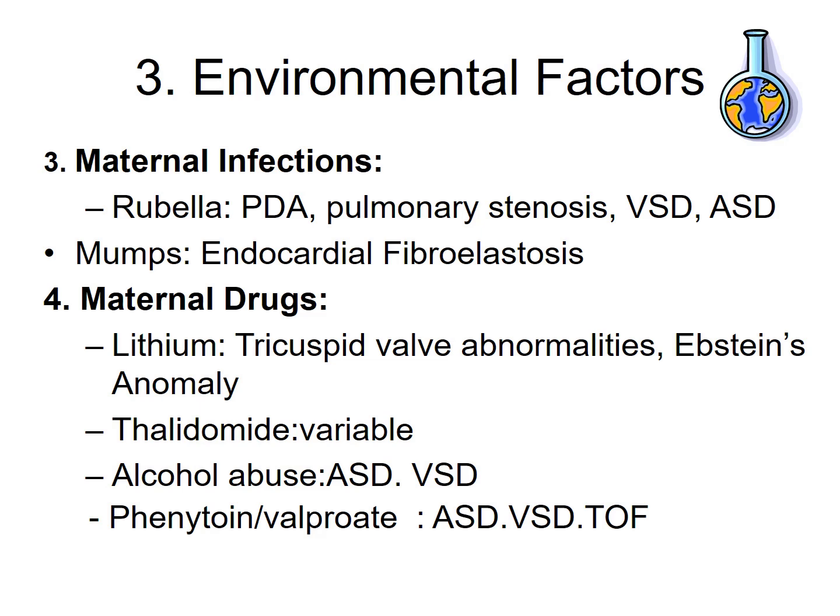And now number 4, there are certain drugs which may affect. If the mother takes the following drugs, the baby might be born with these congenital heart diseases. With lithium, tricuspid valve abnormalities, Ebstein anomaly is common. With thalidomide intake, there are variable congenital heart diseases. With alcohol abuse, there might be ASD, VSD. With phenytoin or valproate, there might be ASD, VSD or tetralogy of Fallot.